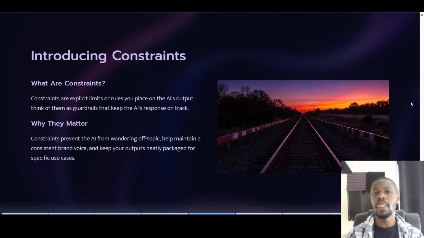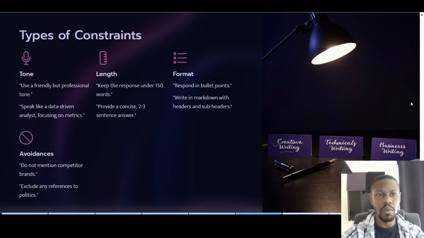So we don't want our answers to be deviating off into giving us an answer that we didn't really specify or desire. So why do they matter? As I've said, constraints prevent the AI from wandering off topic, help maintain a consistent brand voice, and keep your outputs neatly packaged for specific use cases. And we're going to look at some constraints in a moment.